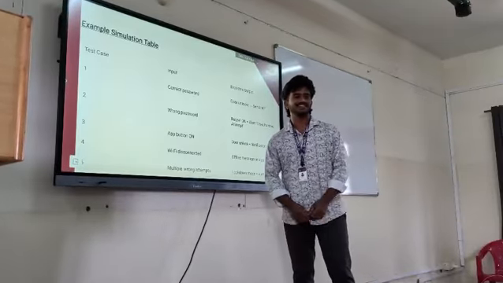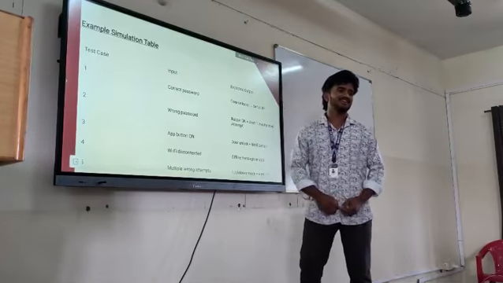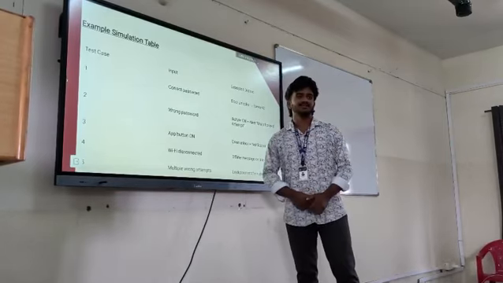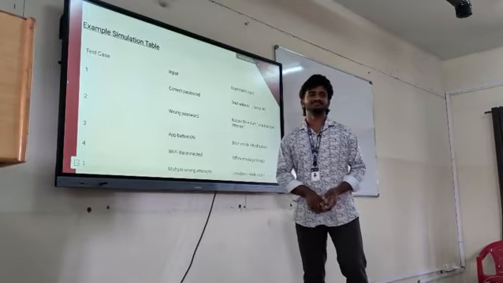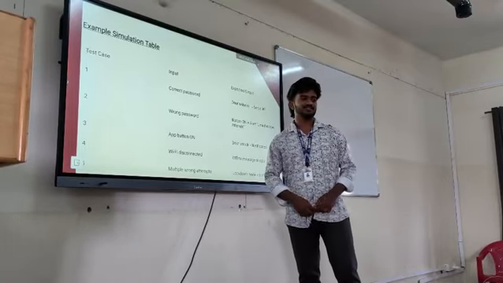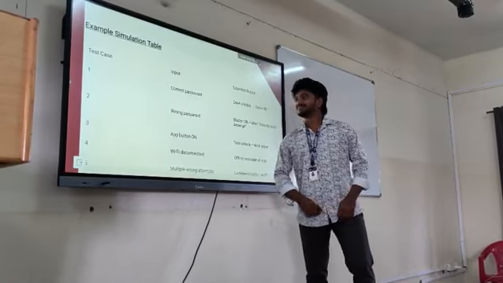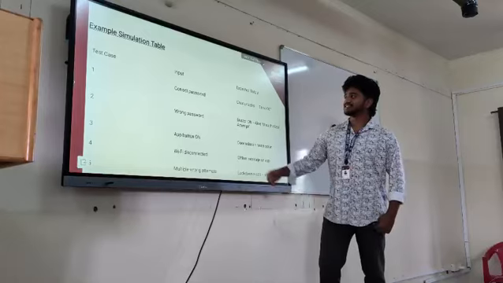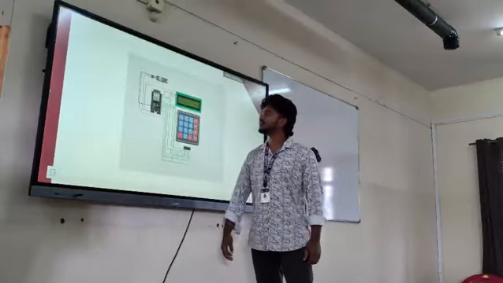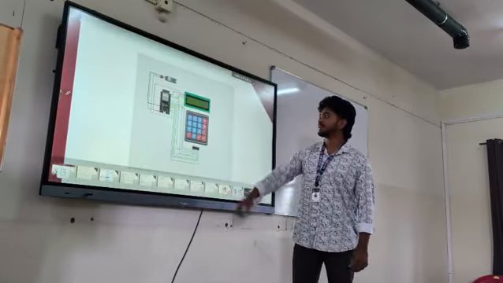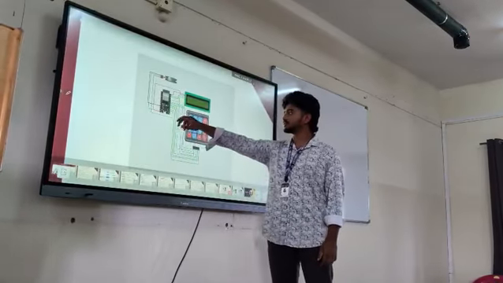Four components: ESP32, LCD, servo motor, and keypad. In these four components, that is ESP32, servo motor, and LCD keypad, ESP32 is the main board.